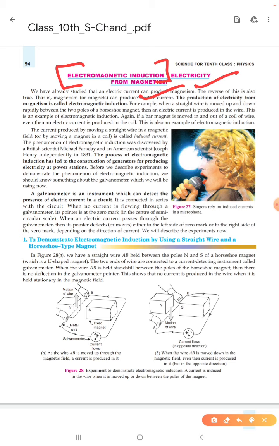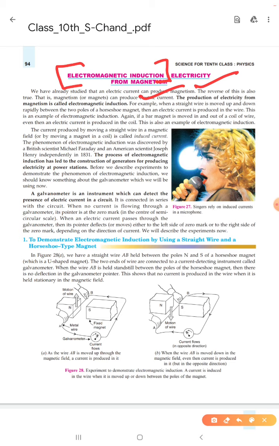And this electromagnetic induction phenomenon is very important for generators. You know that by generator we can produce electricity at power stations. So this phenomenon of electromagnetic induction has led to the construction of generators for producing electricity at power stations.